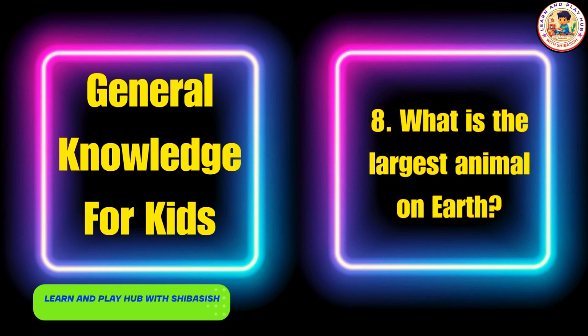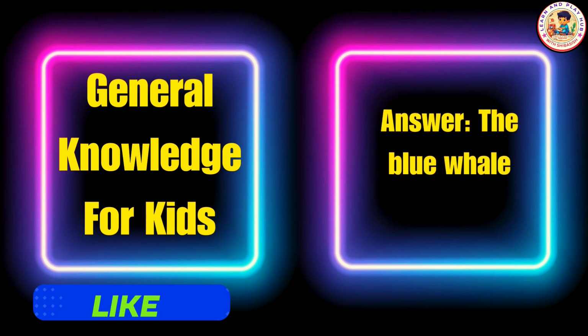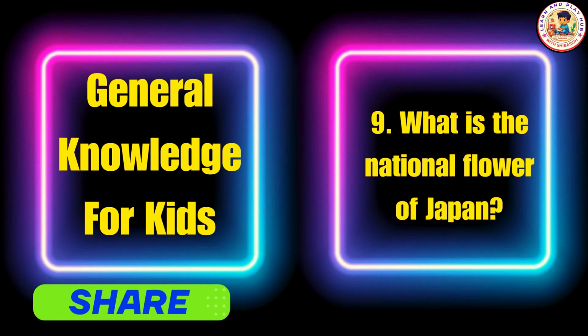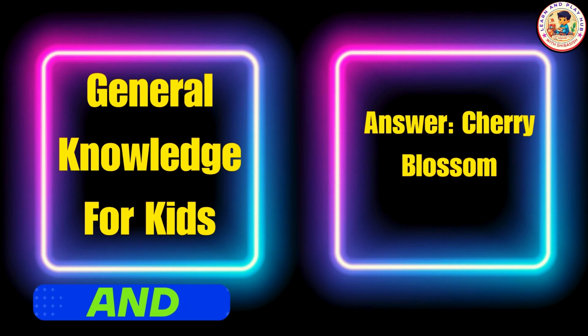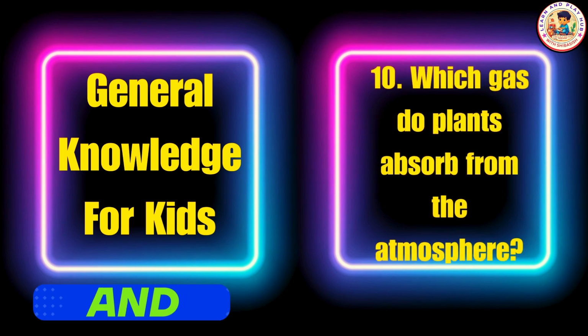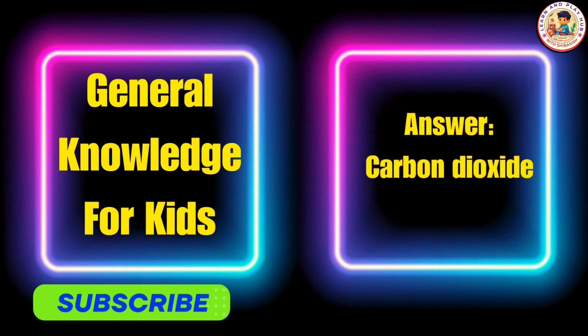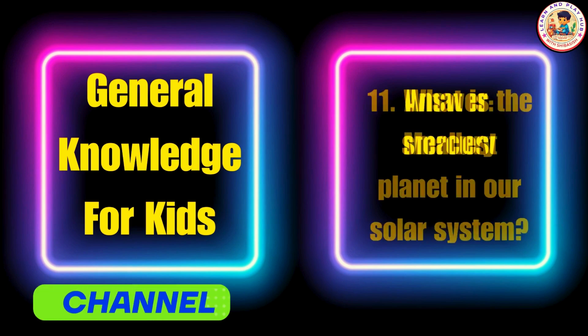What is the largest animal on the earth? The blue whale. What is the national flower of Japan? Cherry blossom. Which gas do plants absorb from the atmosphere? Answer: carbon dioxide. What is the smallest planet in our solar system? Answer: Mercury.